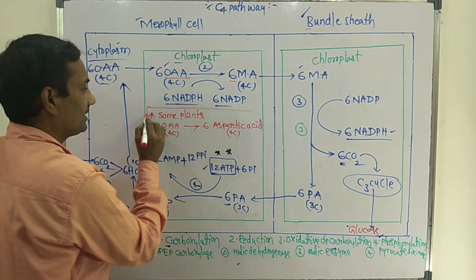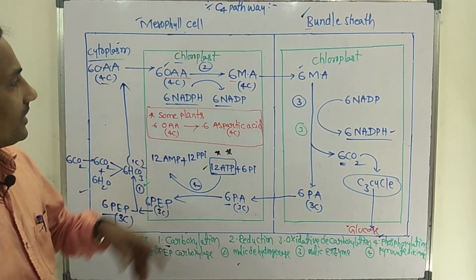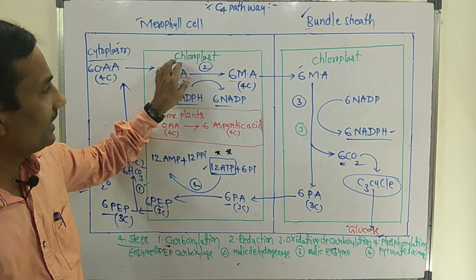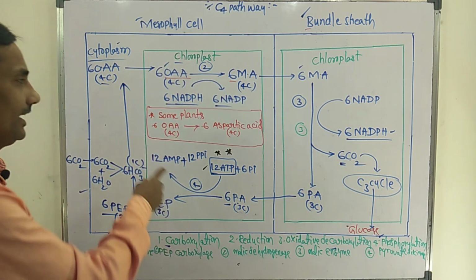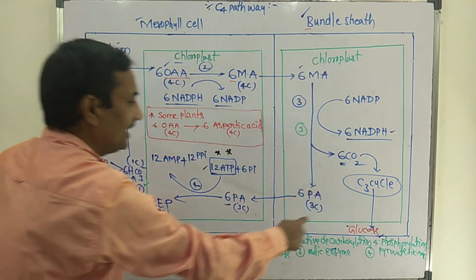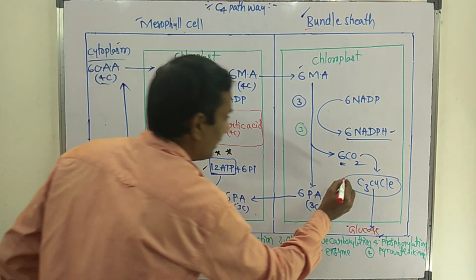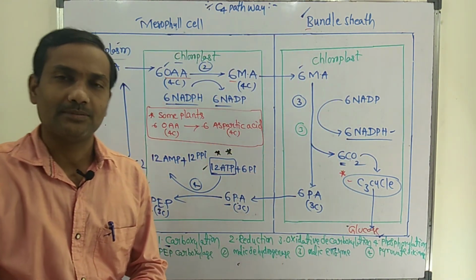This process occurs in only a few plants. But in the majority of plants, oxaloacetic acid is reduced to malic acid. So it is a continuous cyclic process, but the main biosynthetic pathway, the C3 pathway, occurs in bundle sheath cells.